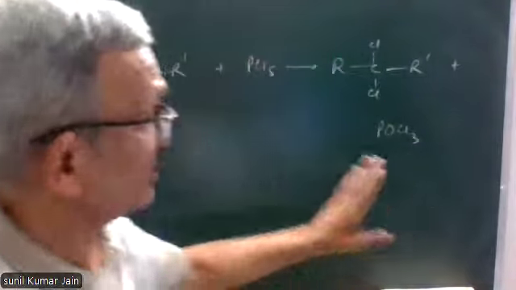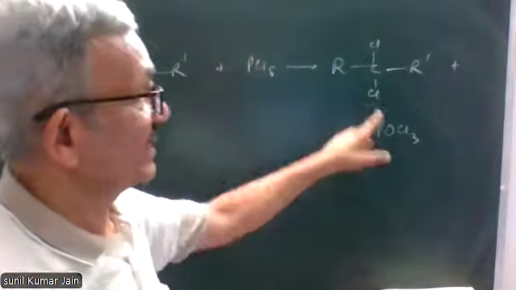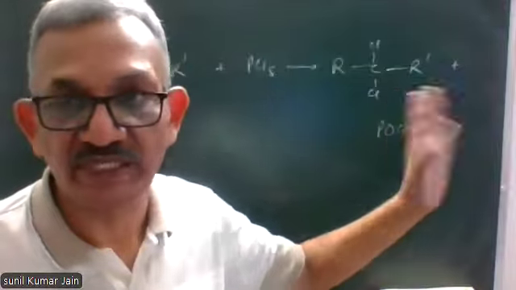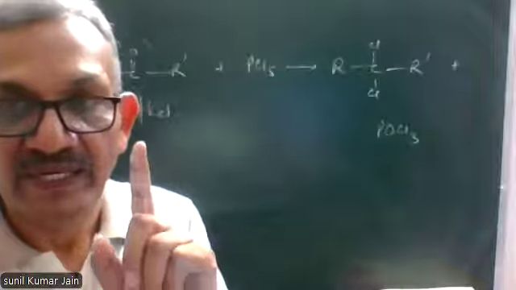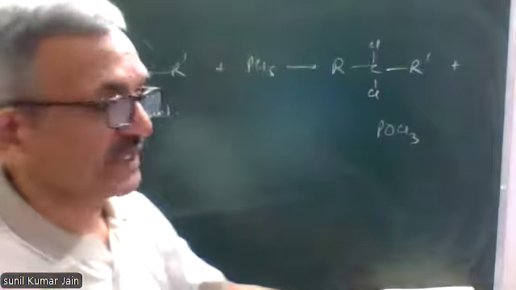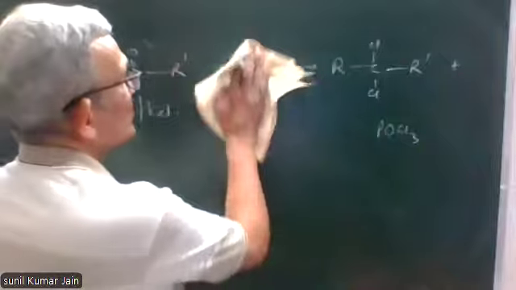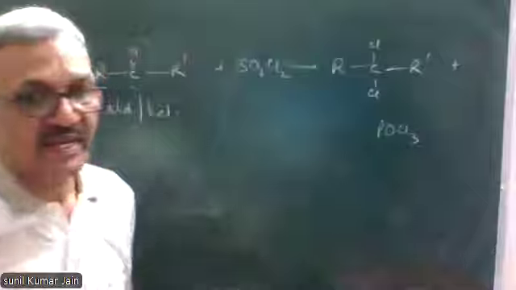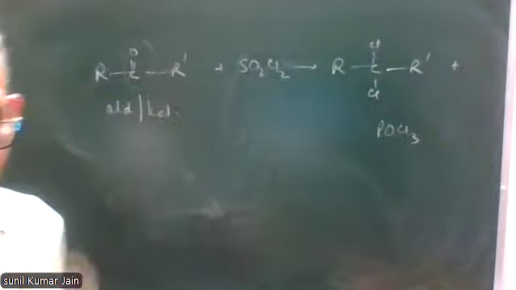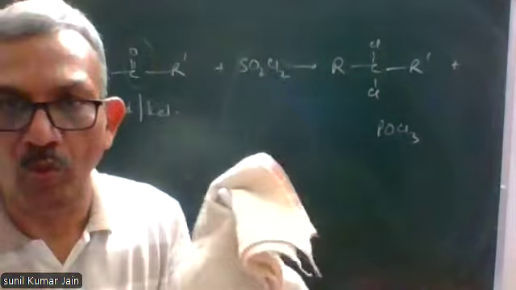So when aldehyde or ketone is reacted with PCl5, we get a geminal dihalide and POCl3, phosphoryl chloride, I told you earlier also.